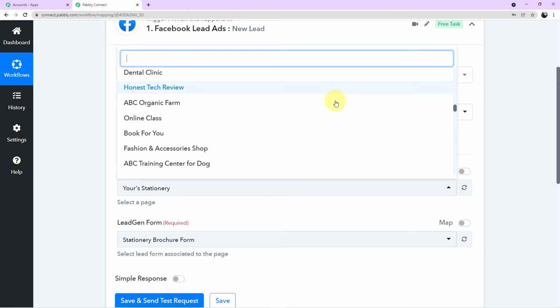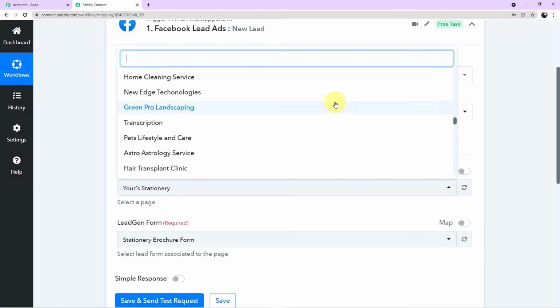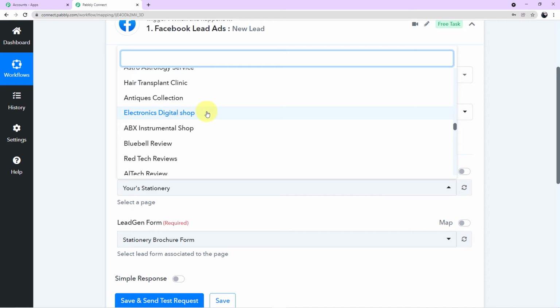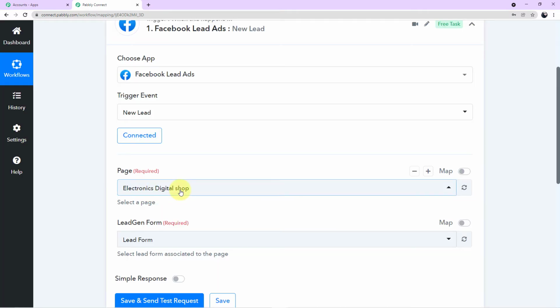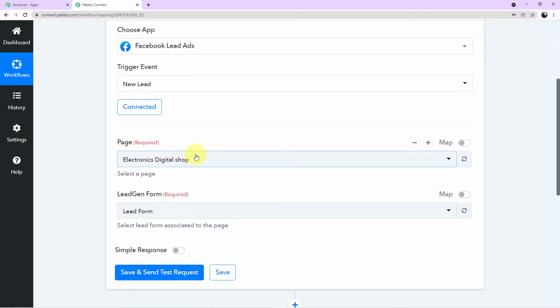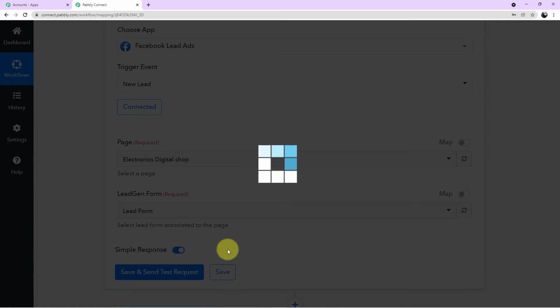Now among all the pages, we have to search for our page which I have shown you. Okay, so this was our page, electronics digital shop. I'll simply click on this and this page will be mapped here. Now the form which is integrated with this page will automatically be filled up here. You need not do anything. You have to just enable this simple response and click on save.